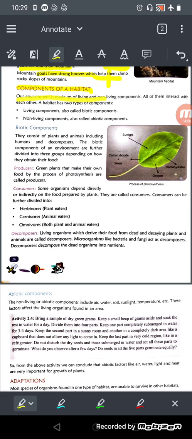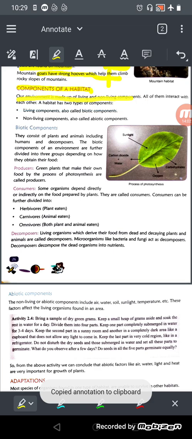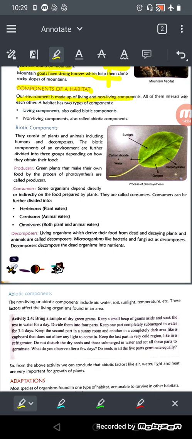What are the living? Plants, animals, and insects are living, and the non-living are air and water. These are also very important for us, right? And soil. These are non-living. All of them interact with each other. These are very important because they all interact with each other. We can't live without water, soil, and air, right?